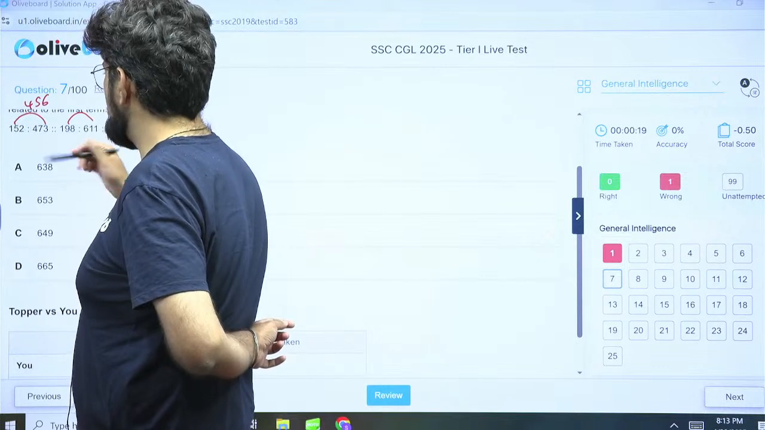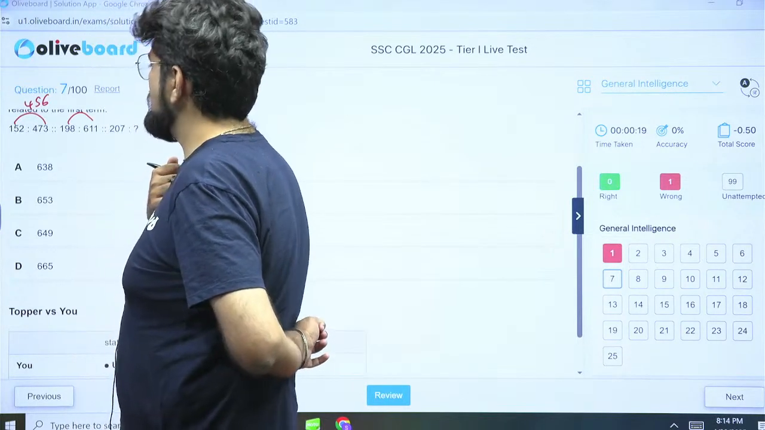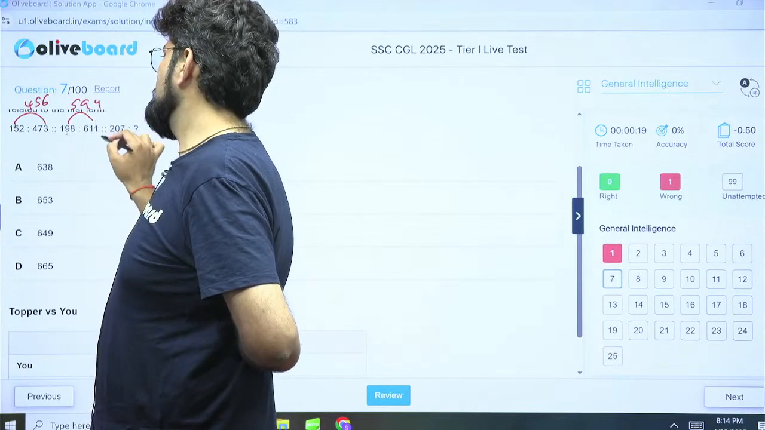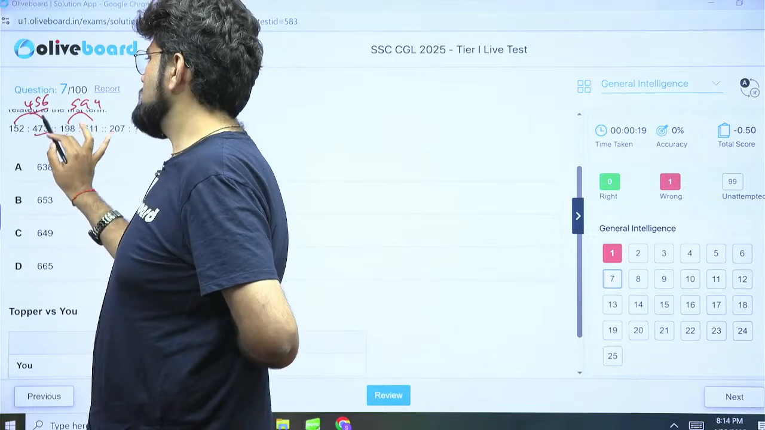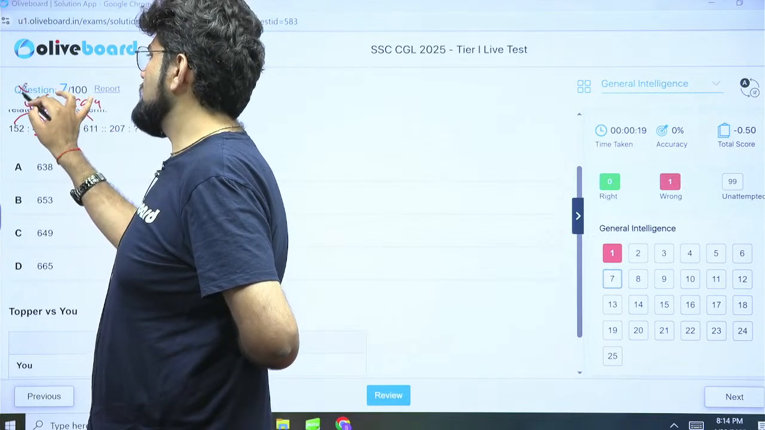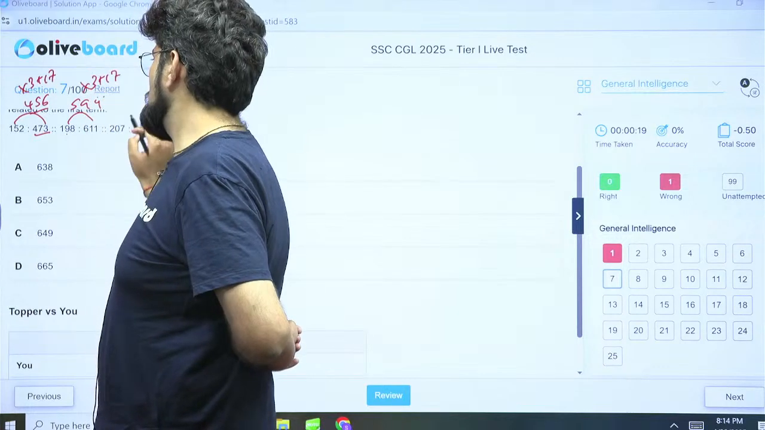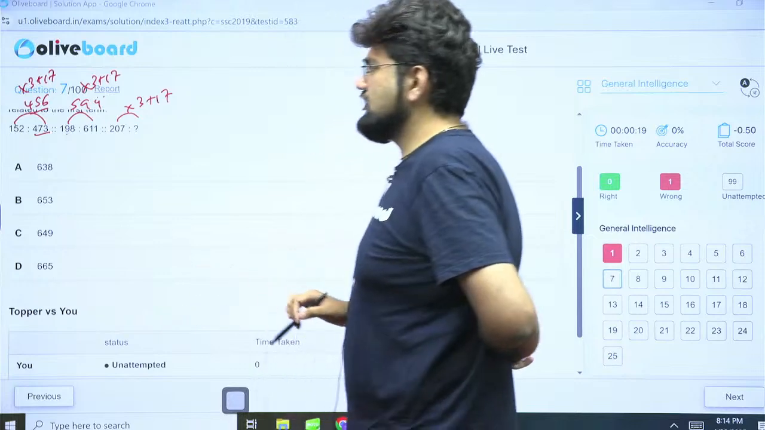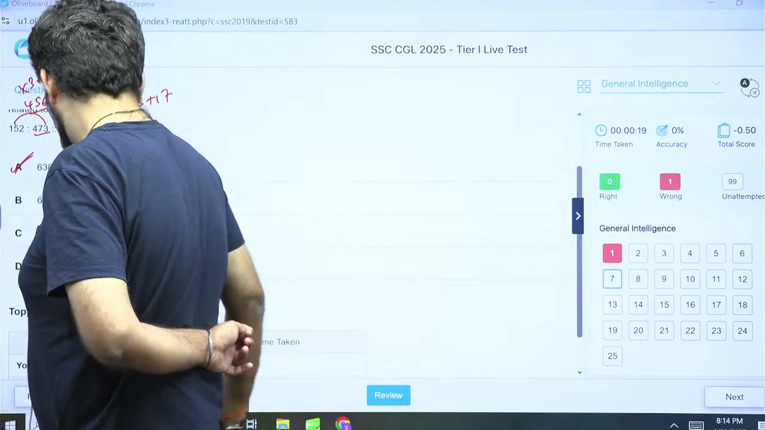With 3, if we multiply this, 200 into 3 is 600 minus 6. So this is 594. Okay, got it. 473, 476, 456. So it is multiplied by 3 plus 17. This is also multiplied by 3 plus 17. So this is also multiplied by 3 plus 17. 207 by 3 is 621 plus 17 is 638. Option A is the right answer.